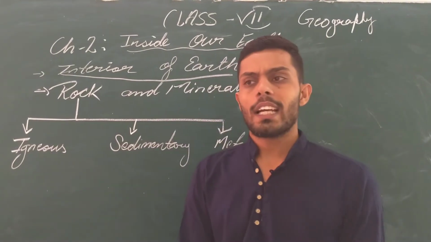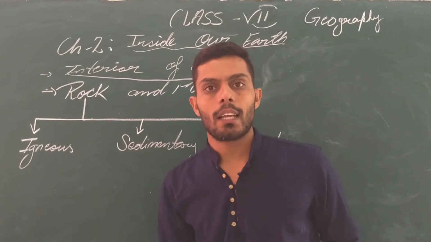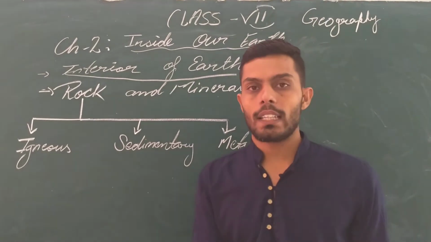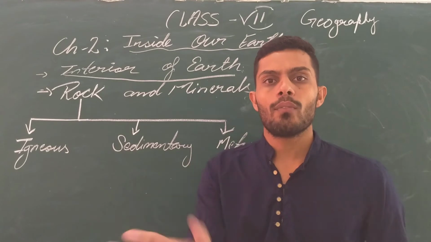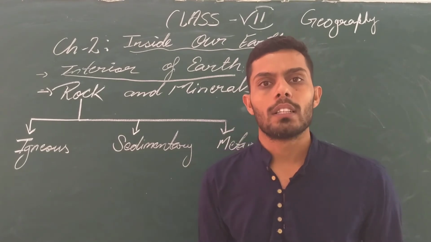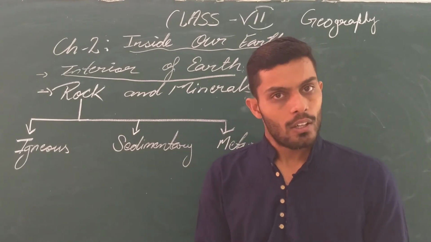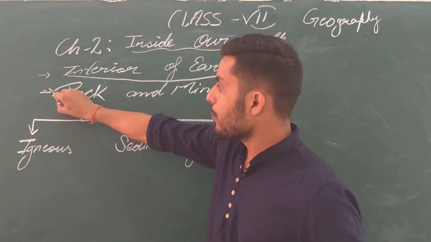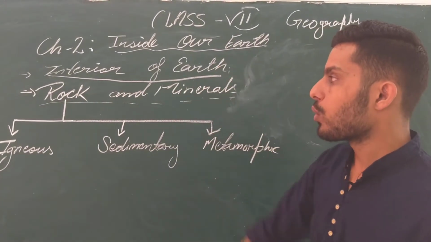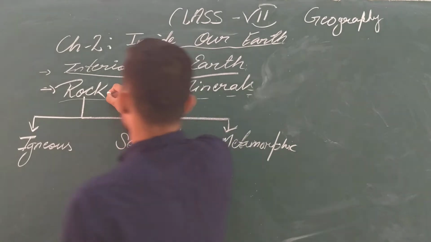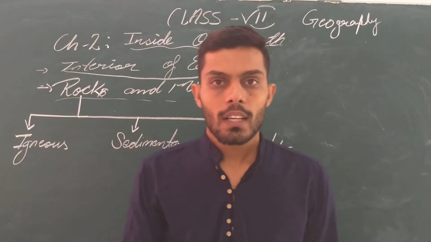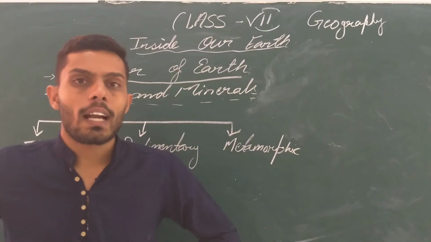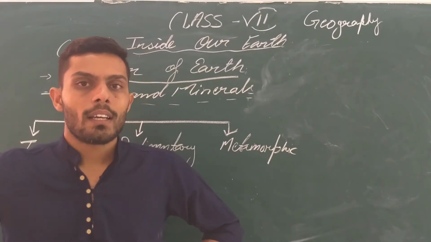What is it? Inside our earth, due to this great heat and temperature, all the things which are present inside are only and only in molten form. Means they are in liquid form, either they are rocks or minerals, like that they are heavy. Got it? Now the second topic is about rocks and minerals. So this is the second topic, that our earth consists of rocks and minerals.